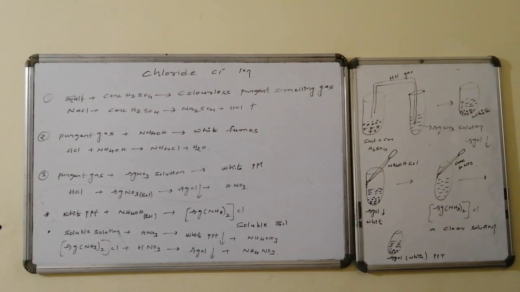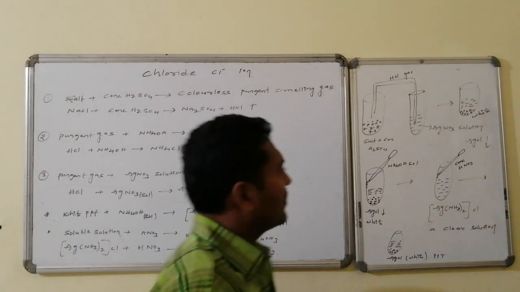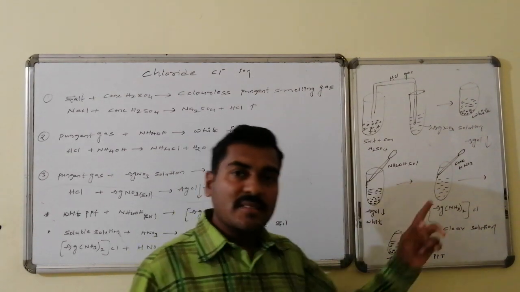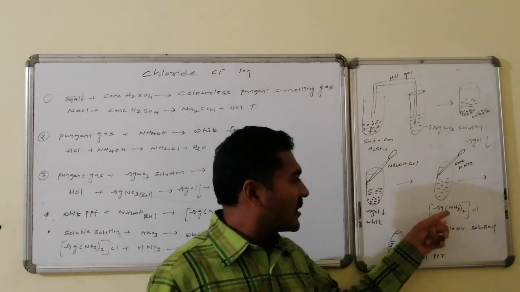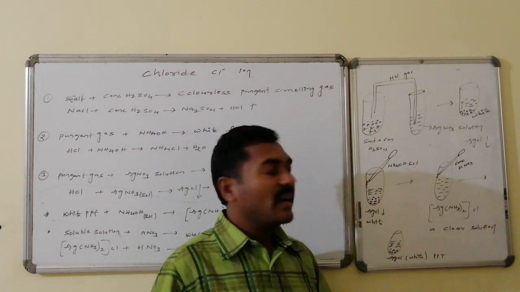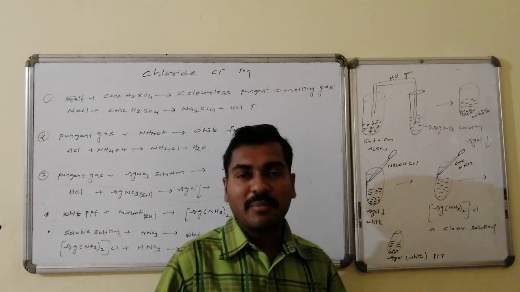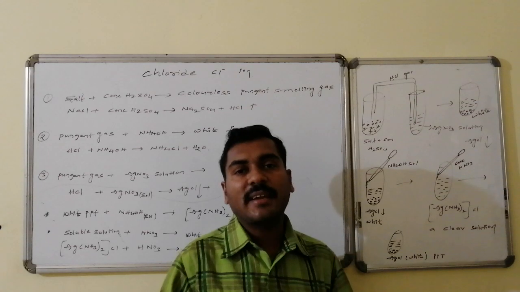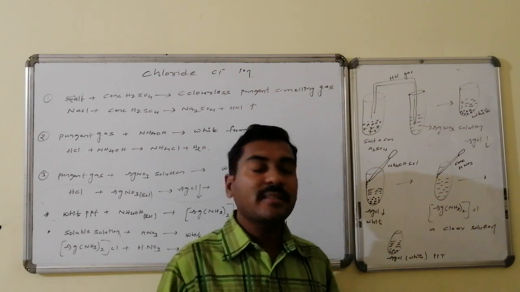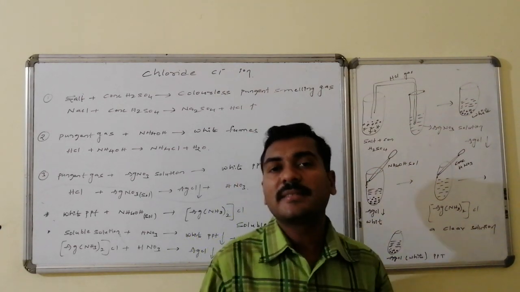To this clear solution of silver ammonium chloride, on addition of concentrated nitric acid, once again a chemical transformation takes place. It combines with the chlorine to give silver chloride, white PPT, followed by ammonium nitrate formation. Thus, once again the white PPT is regained. That regained white PPT is silver chloride.